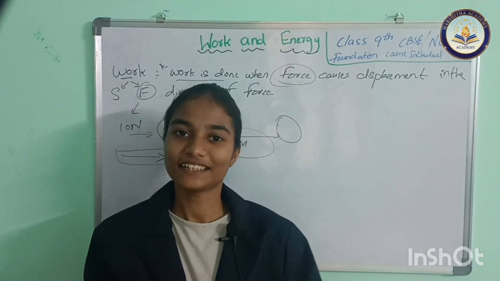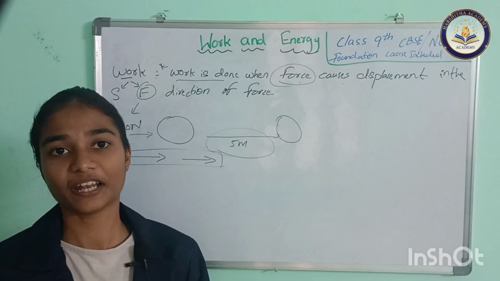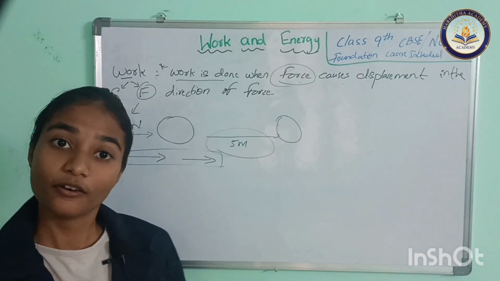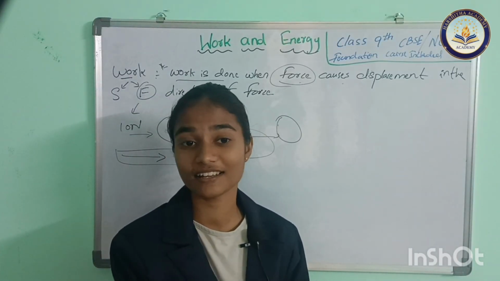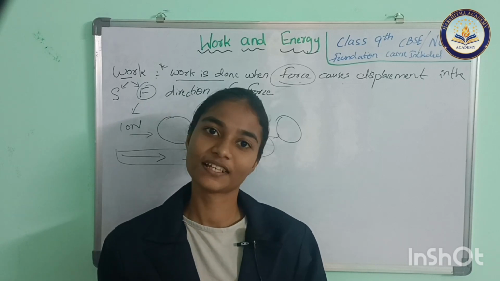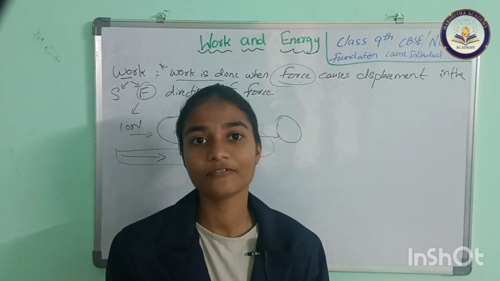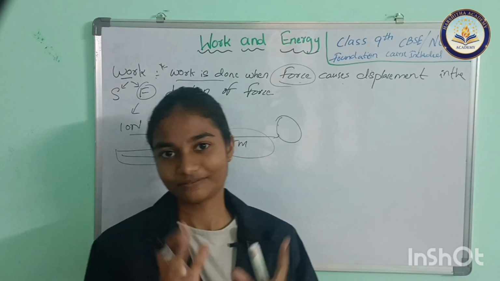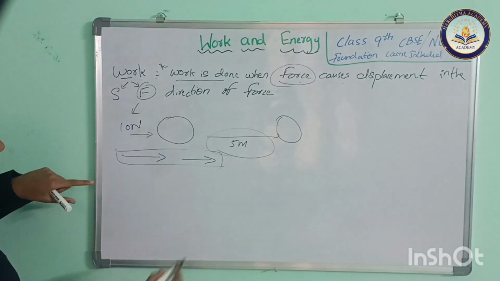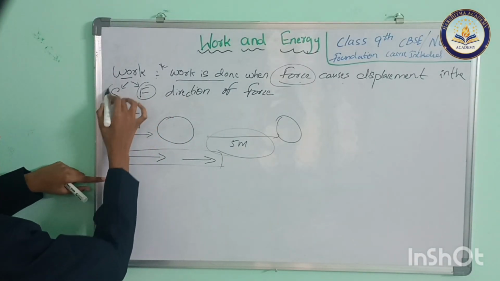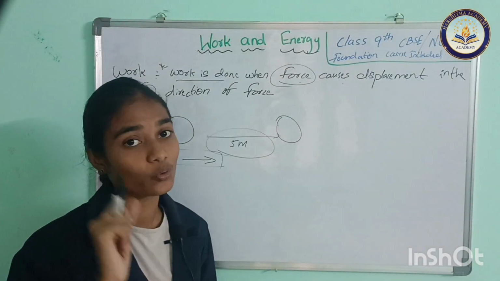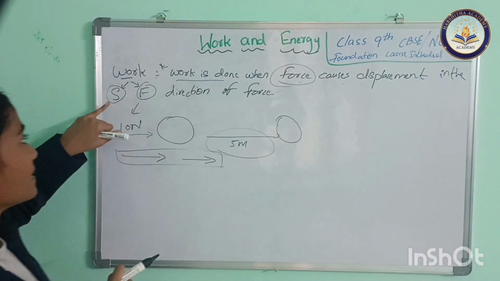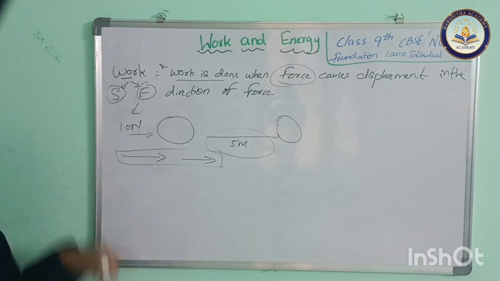Now see the physical formula, what is the formula for work, and how to identify the work when a question is given. Before this, we know that work depends on two factors, none other than displacement and force.